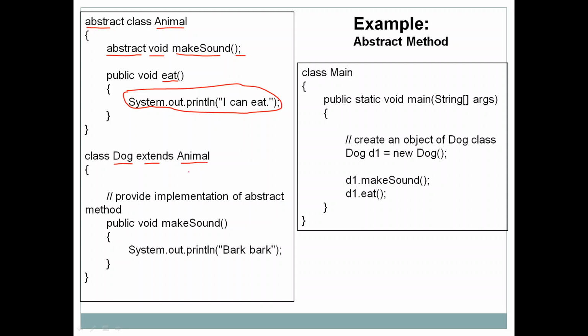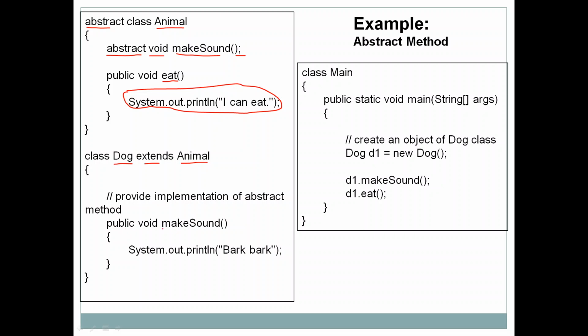if a class is inheriting the abstract class, the subclass, here the subclass is Dog, the subclass should provide a body for all the abstract methods in the superclass. Here the superclass is Animal, and there is only one abstract method in Animal. So our Dog class should provide a body for the method makeSound, and that is the reason we have again redeclared makeSound here.